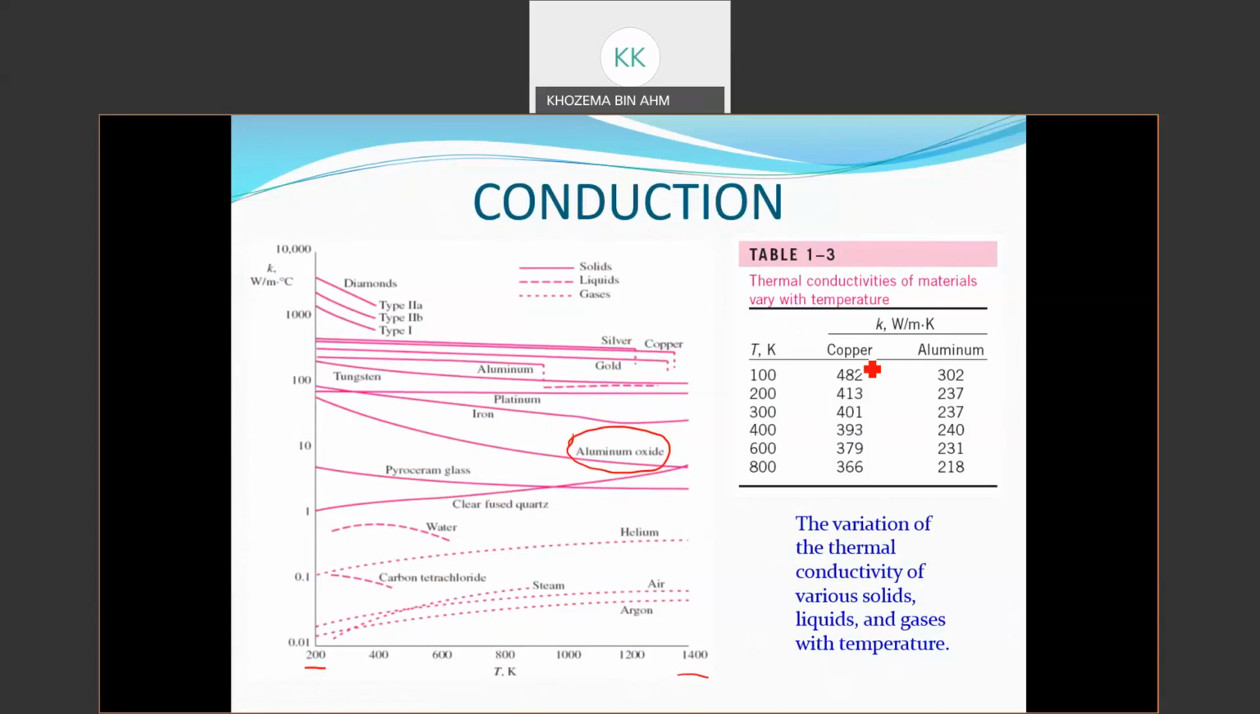For example, here you can see for copper, if the temperature is 100, you have a value of 482. But when the temperature is increased to 800, the value will go down to 366. The same goes for aluminium. At 100 degrees Celsius, it is 302. The temperature goes up, the value goes down.